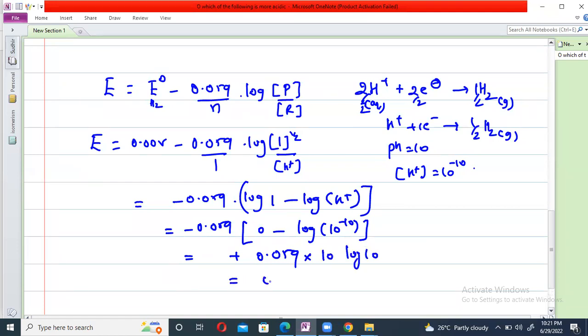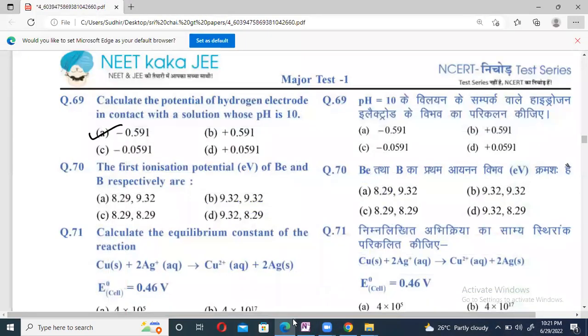If you solve it, I will get 0.59. The minus sign comes here, so minus 0.59 volt, the first option, is correct for 69.